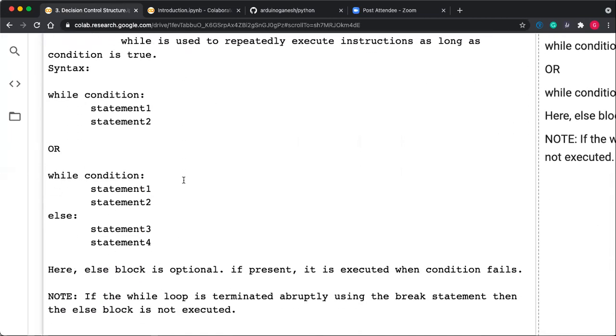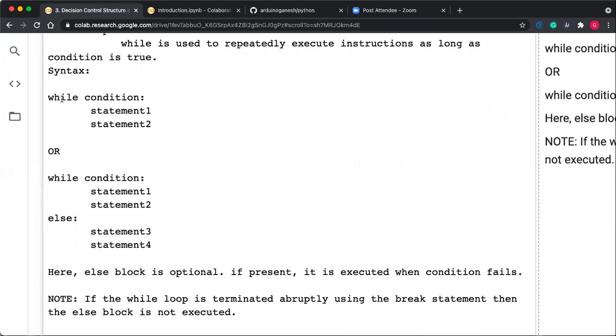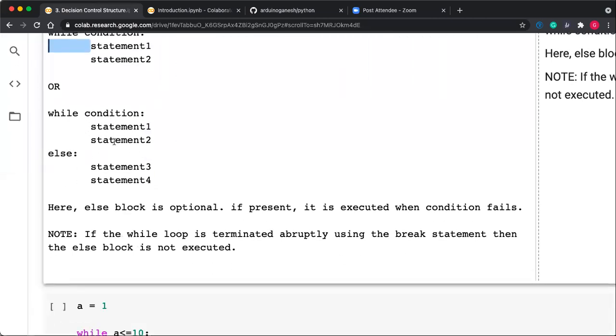Okay, so you can see here the syntax: while condition and then colon, statement 1, statement 2. The colon is a must. Giving the colon is a must. And whichever statements you want to repeatedly execute, you have to put a space or a tab in front of them.